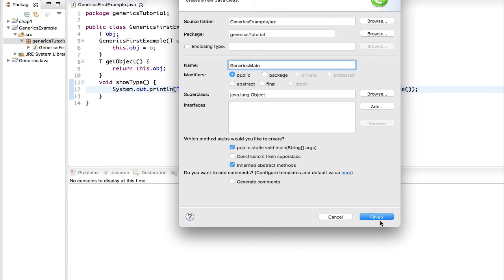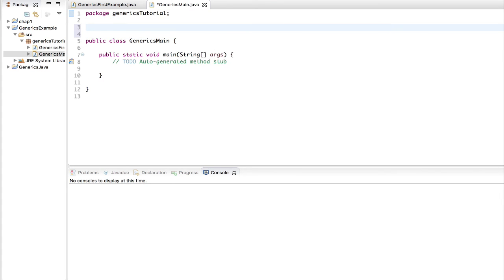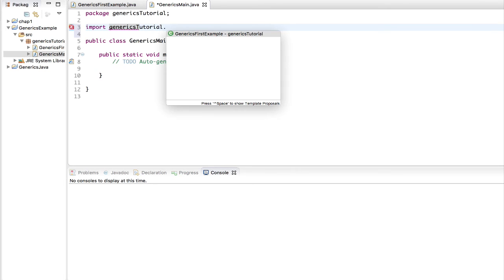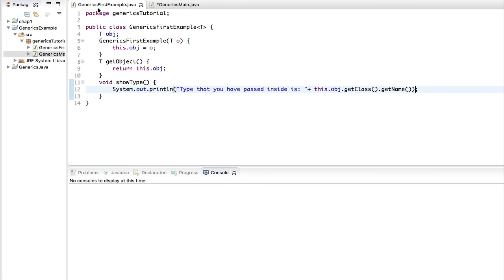Now we need to create the main method, and it's very simple. If you have forgotten, then you can follow along. We need to say this is GenericsMain, and this will be public, and it's good to go. This will be inside this package, and let's import the class.